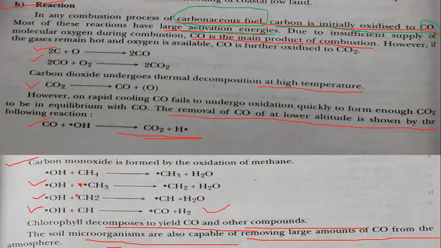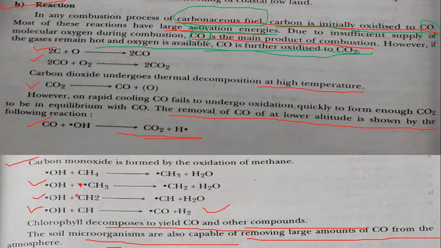Due to insufficient supply of molecular oxygen during combustion, carbon monoxide is the main product of combustion. If more oxygen is supplied it would become carbon dioxide, but due to less oxygen supply it becomes carbon monoxide. However, if the gases remain hot and oxygen is available, then CO further converts to CO2.